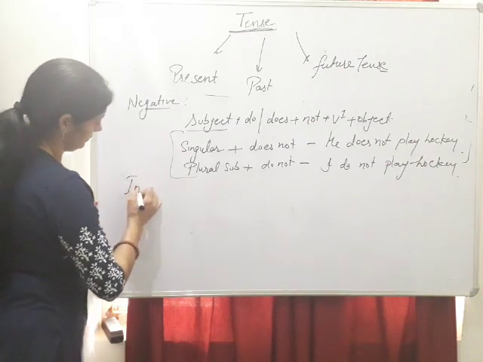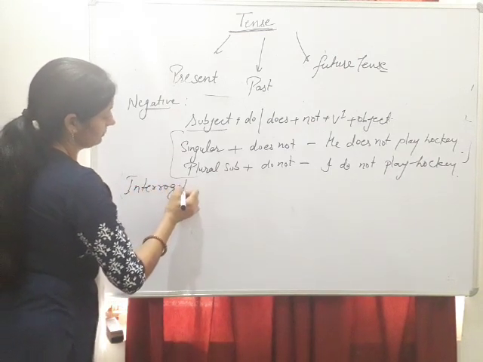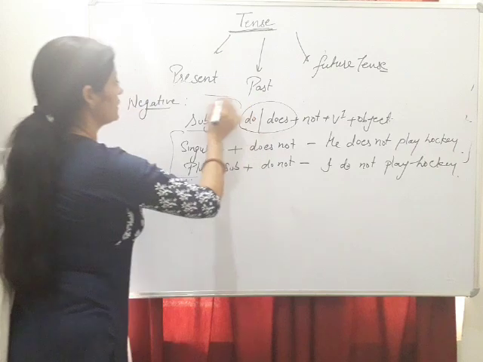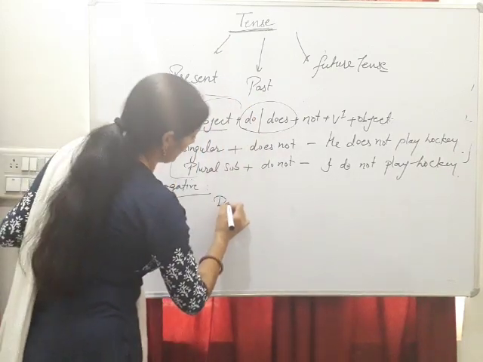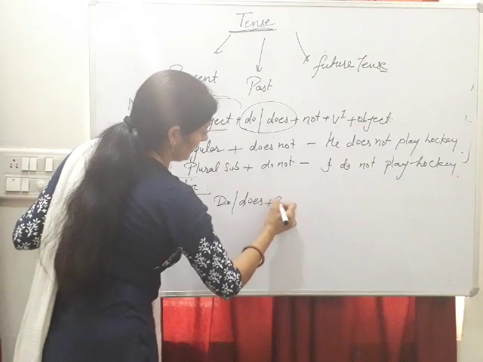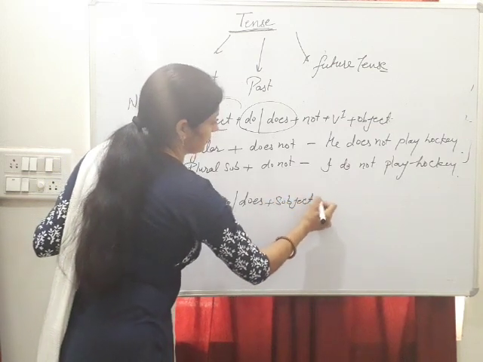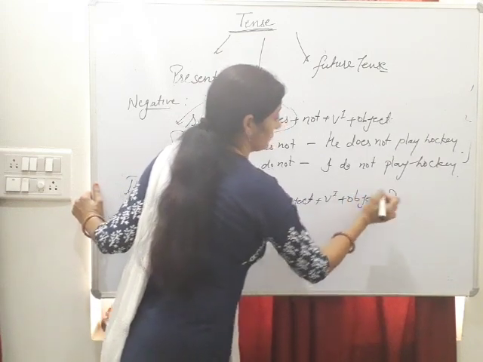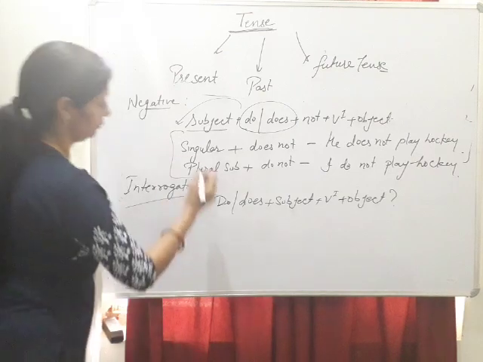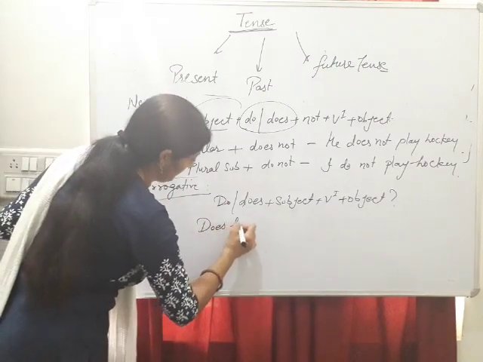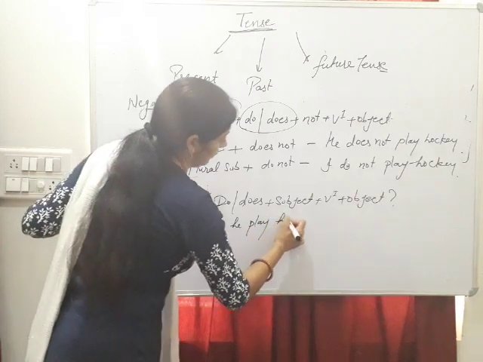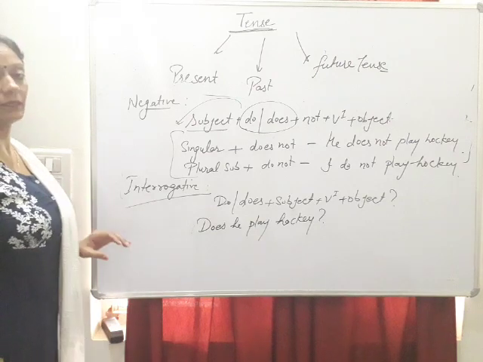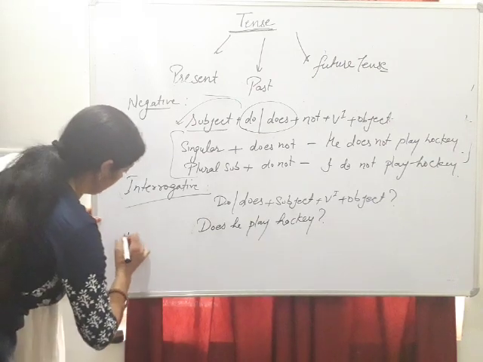Next is interrogative. It means question sentence. In question sentence, we use do or does before the subject. Do or does, then subject, after that first verb and object, at last question mark. For example, does he play hockey? And the last type of sentence is interrogative negative.